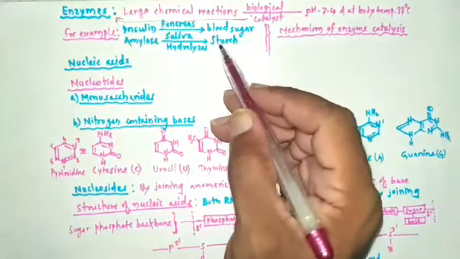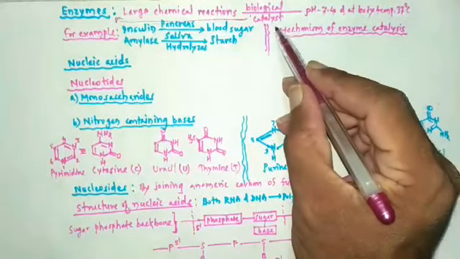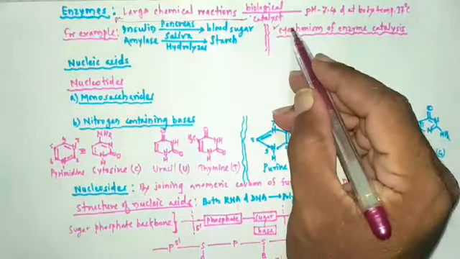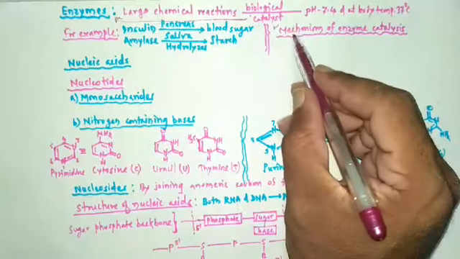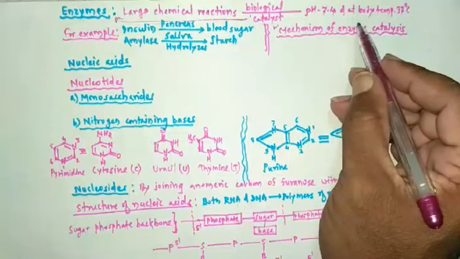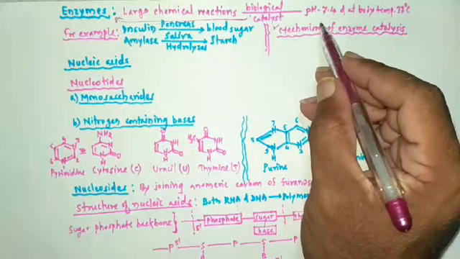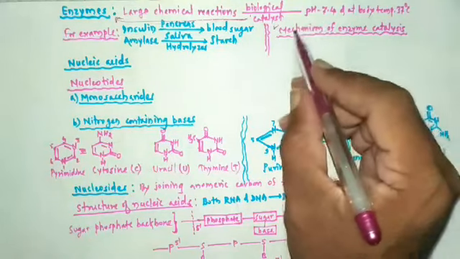Then after that we studied the next article, and that article was the mechanism of enzyme catalysis. The action of enzyme on a substrate is described by the lock and key mechanism.